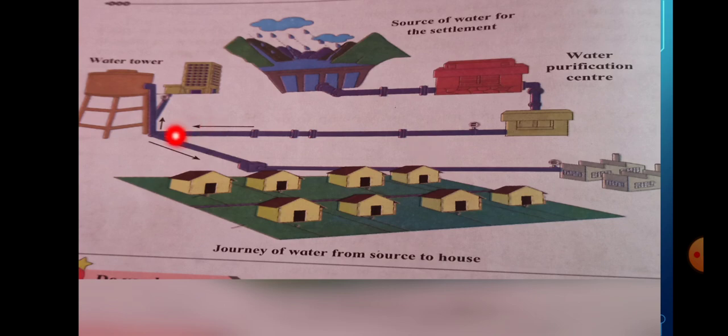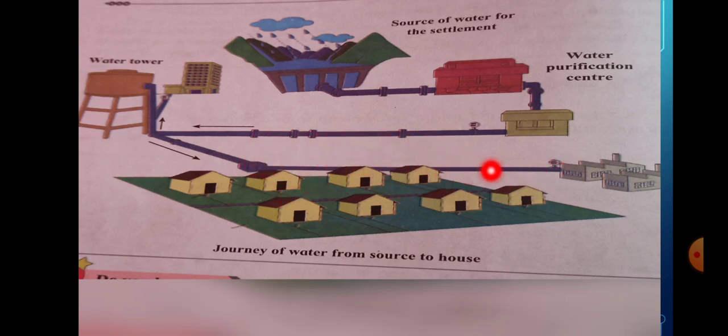And this water is stored in a water tank, a water tower. What is it? Water tower. What is it? Water tower. And then this water is supplied to big cities, all over settlements, buildings and factories.